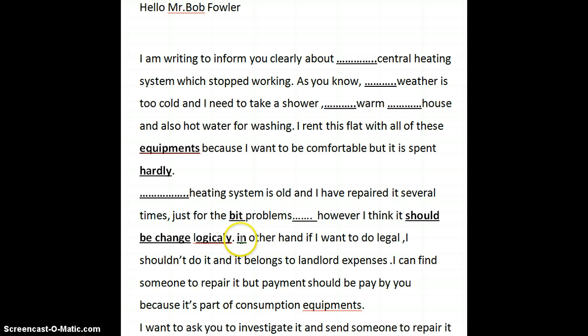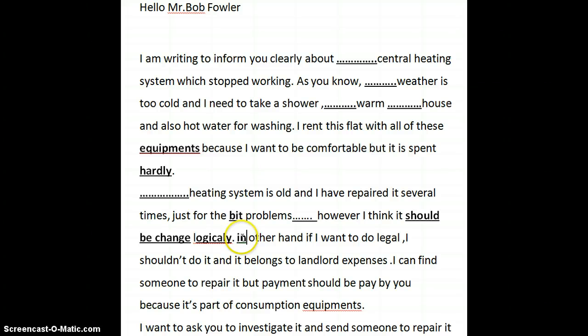Plus the fact, when we use "other hand", we might need to use a different preposition. All this together will form a phrase. That means we're talking about another side of an argument, or we're moving on to another aspect. We use a different preposition to "in". I'd like you to think about what other preposition we could use. Plus the fact, don't forget that it's the beginning of the sentence, so we need to make sure that we